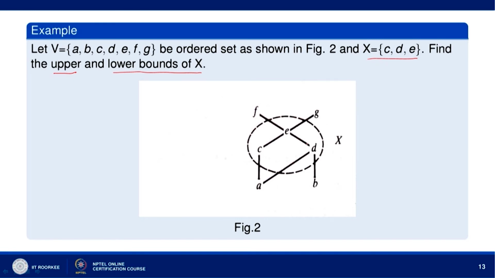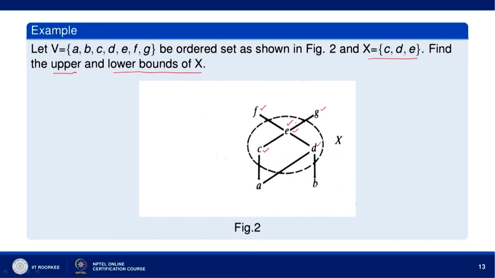So, we have here C, D, E, okay. Now you can see F, E and G. F, E and G are the elements in B which succeed every other element of X. E succeeds C, E succeeds D, and E succeeds E. And F succeeds E, F succeeds C, F succeeds D. Similarly, G succeeds E, G succeeds C and G succeeds D.